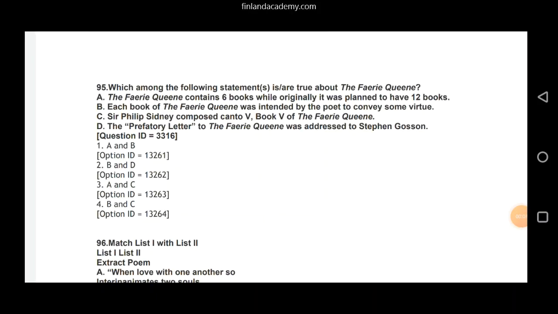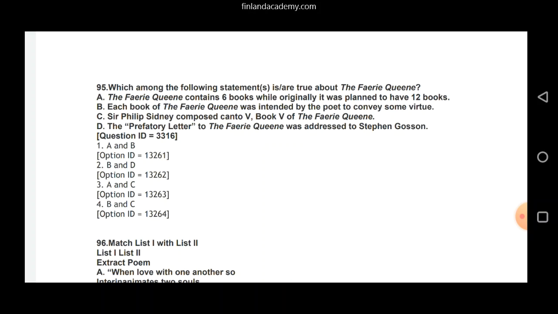Question 95 now. Which among the following statement or statements is or are true about the Fairy Queen? A. The Fairy Queen contains 6 books while originally it was planned to have 12 books. Absolutely correct. B. Each book of the Fairy Queen was intended by the poet to convey some truth. Again, very correct. A and B are true.